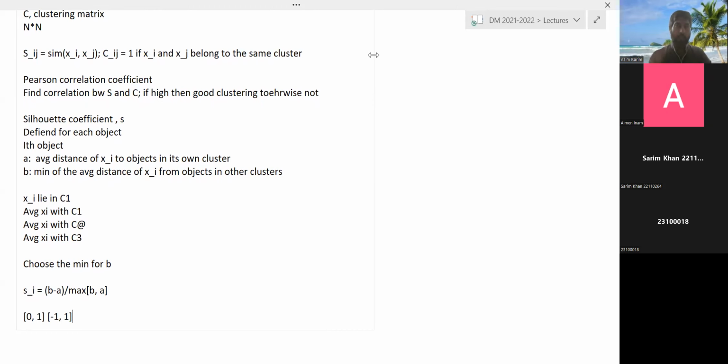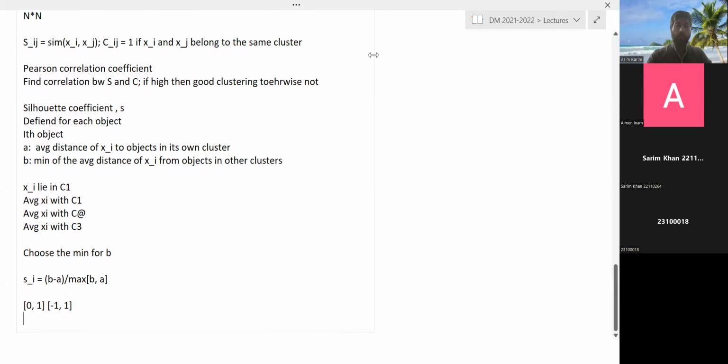Any negative value means that this object is not properly clustered. It should be in the other cluster, not in this cluster. But even if it is in the proper cluster, we would like to have a value that is close to 1, as higher values are better. So this tells us how well a particular object is clustered.